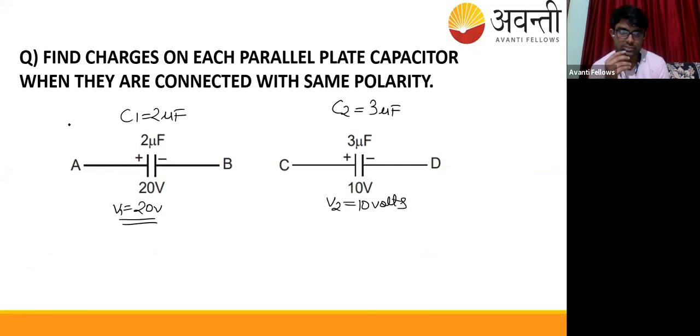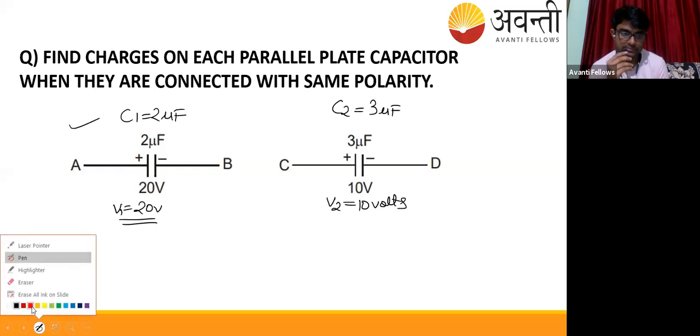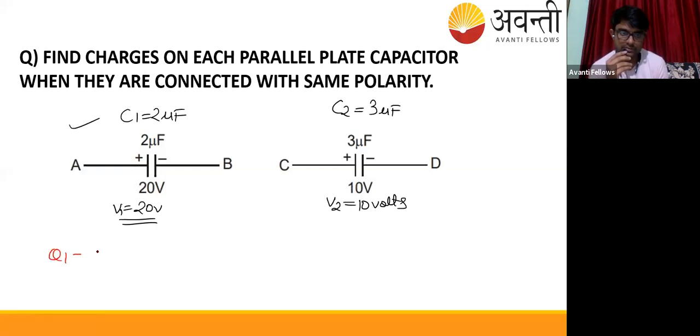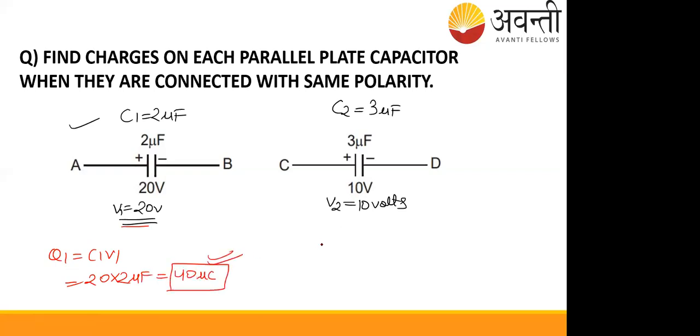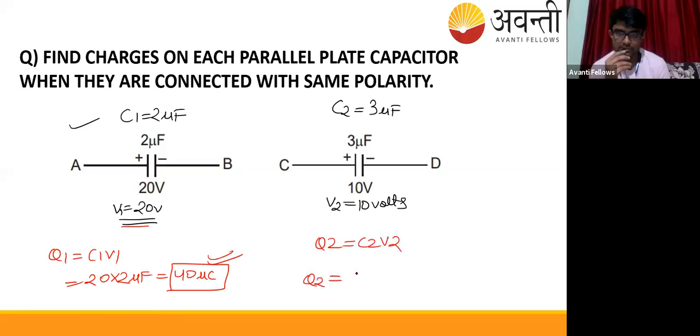The charge on the first will be Q1 = C1V1, which is 20 volt into 2 microfarad, equal to 40 microcoulomb. For the second, the charge is C2V2, which is 3 microfarad into 10 volts, equal to 30 microcoulomb.